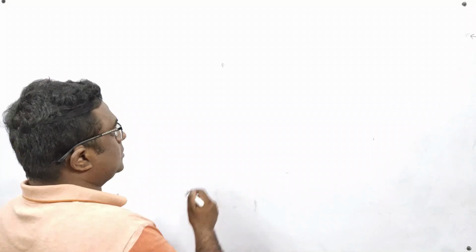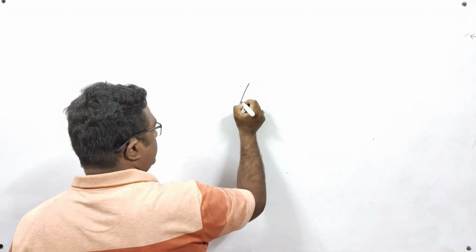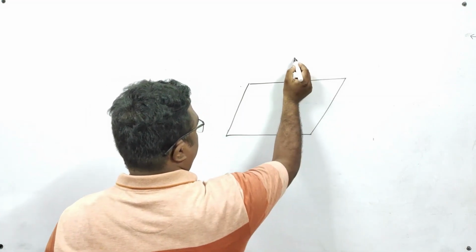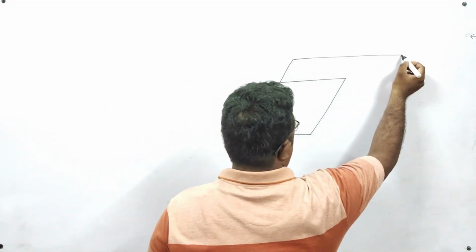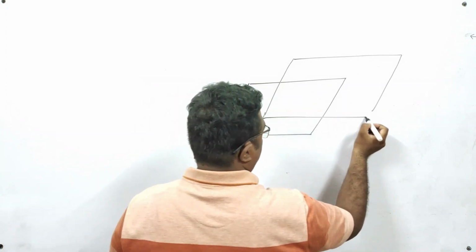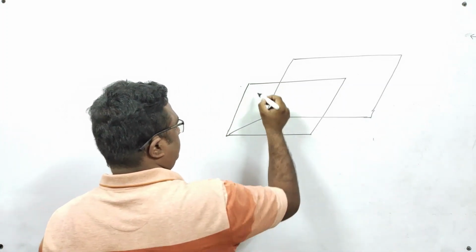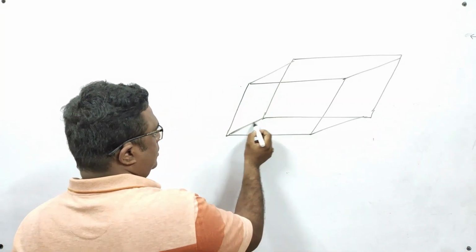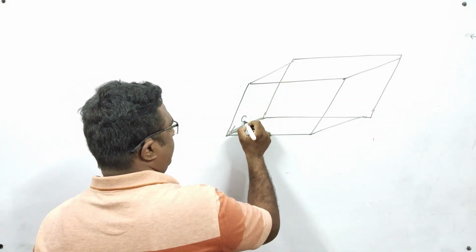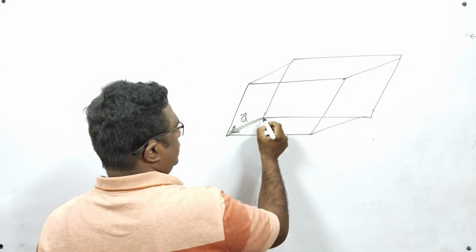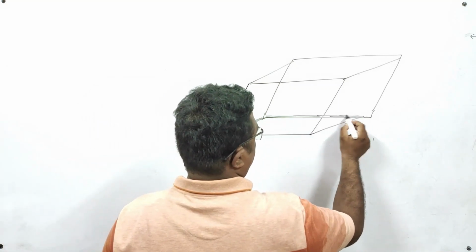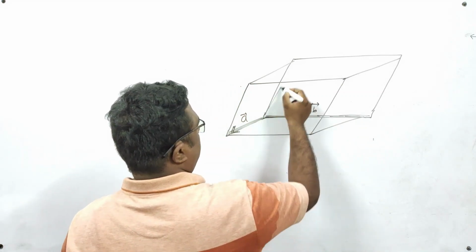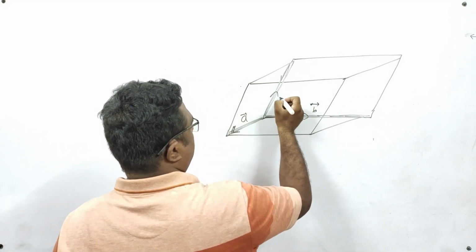Next point is, suppose I am having a parallelepiped. It is a parallelepiped. Let us consider that this vector is a vector. Let us consider that this vector is b vector, and this vector as c vector.